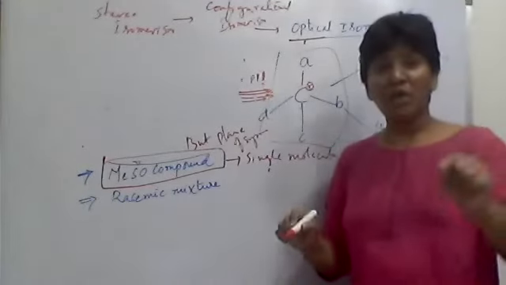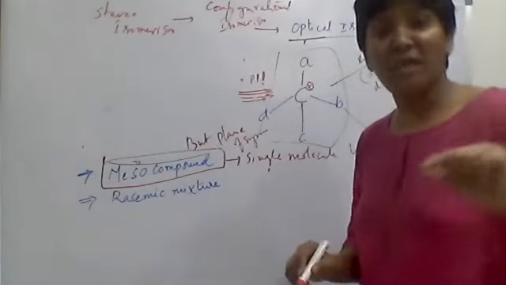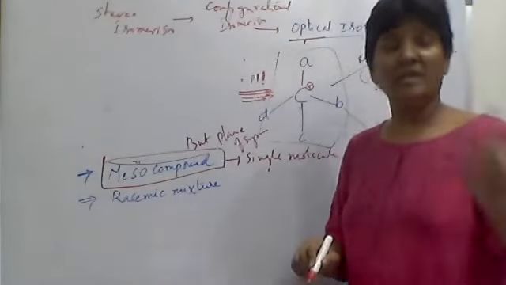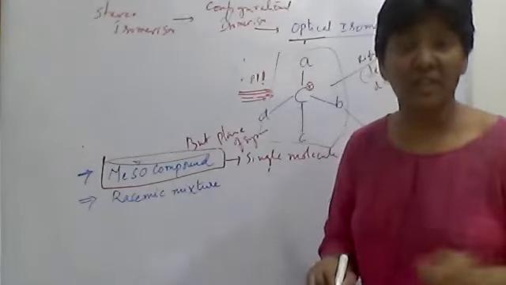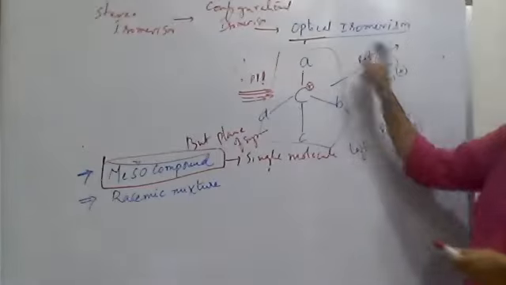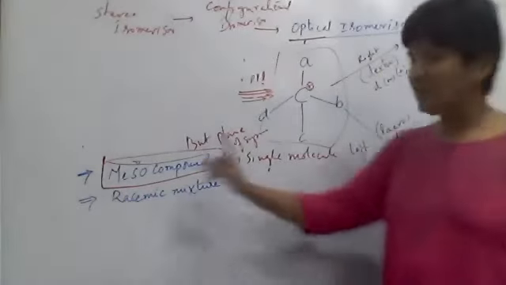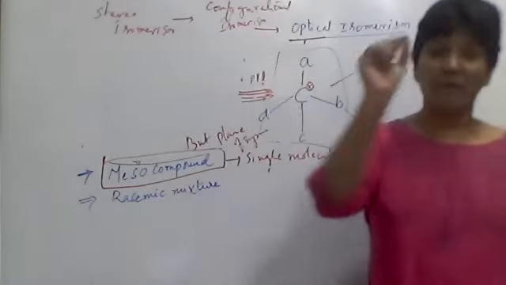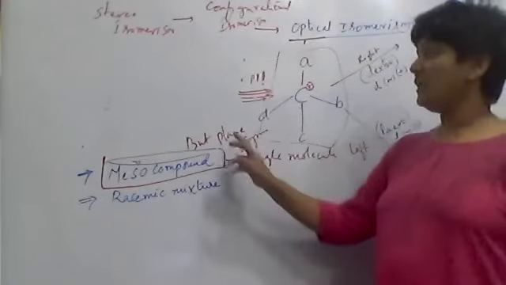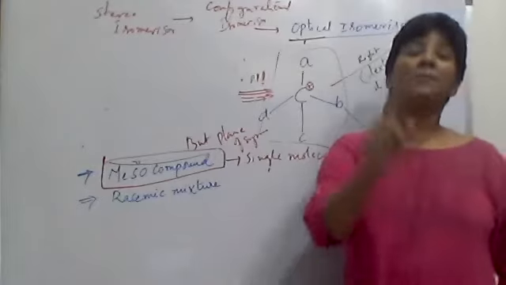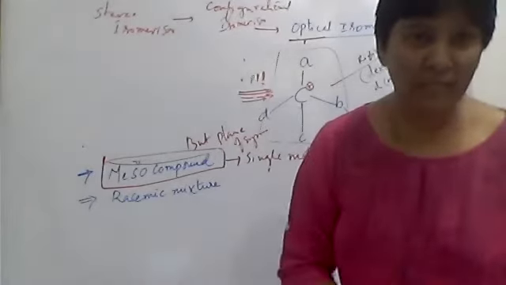Any molecule that does not have any plane of symmetry or axis of symmetry is called asymmetric, and it will have optical activity, so it can exist as dextro or levo. But the meso compound is only one molecule, which has chiral centers, but due to the plane of symmetry it is optically inactive.